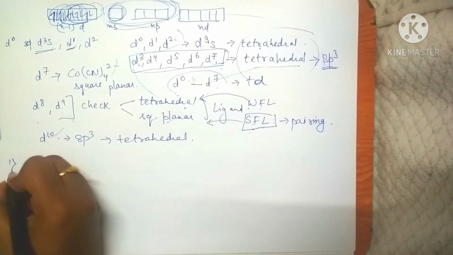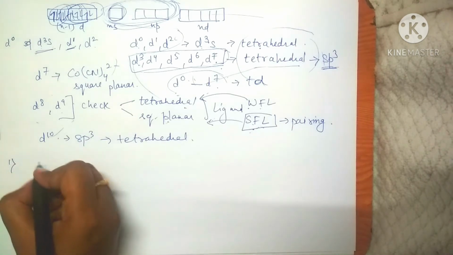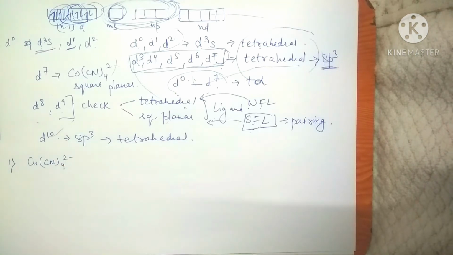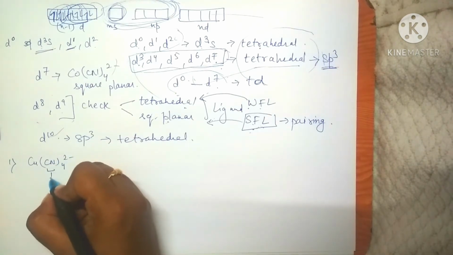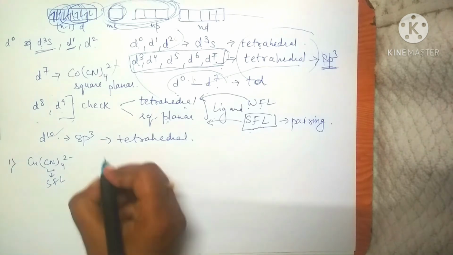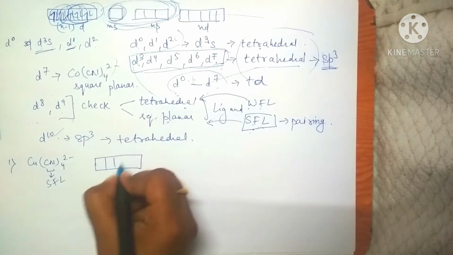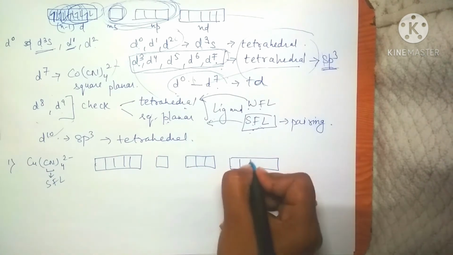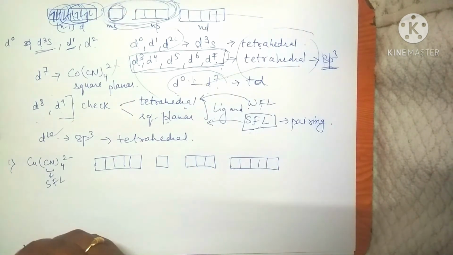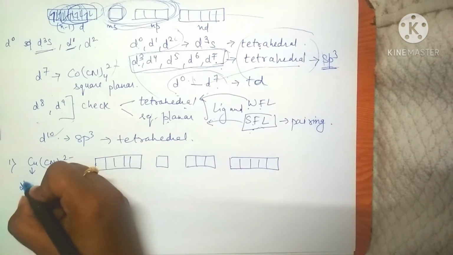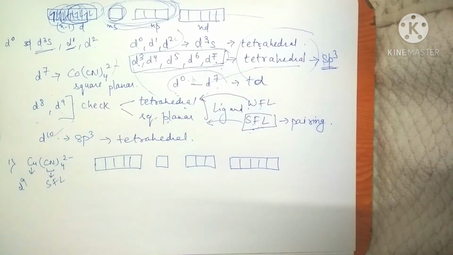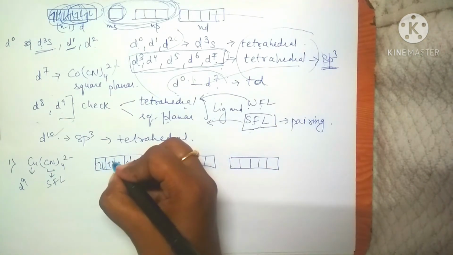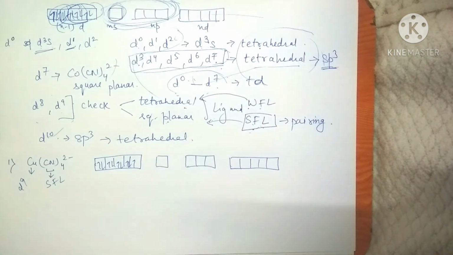So the first complex which we are going to discuss now is Cu(CN)4 2-. Now here again CN is a strong field ligand. This is the (n-1)d, this is ns, np and nd. Here copper will be having d9 configuration, right? 1, 2, 3, 4, 5, 6, 7, 8 and 9.